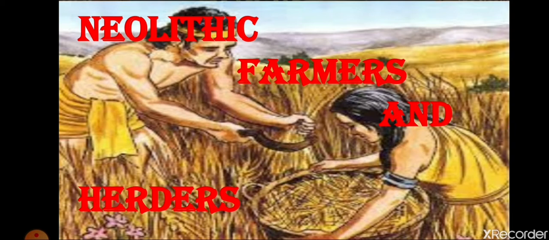As farming expanded, people also started producing pottery, pots and vessels for storing and serving their food. We have seen the megaliths.